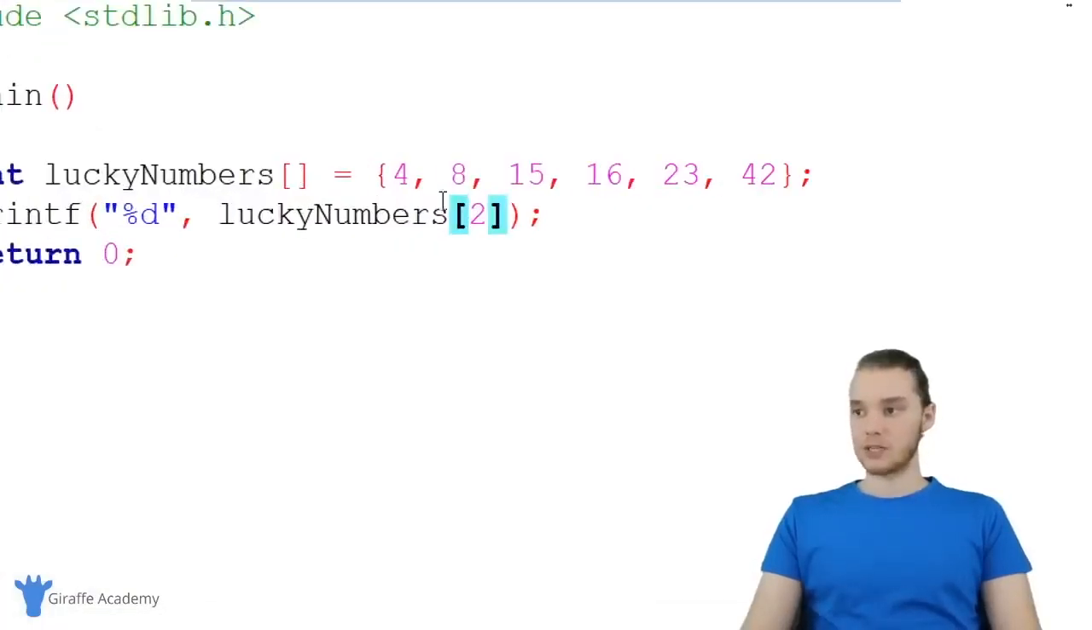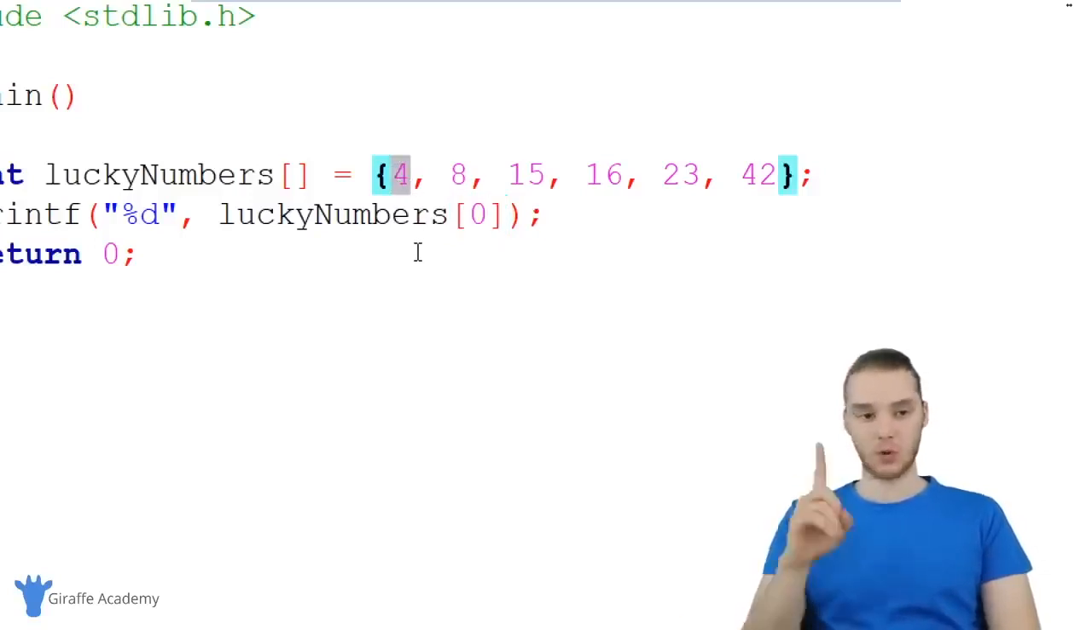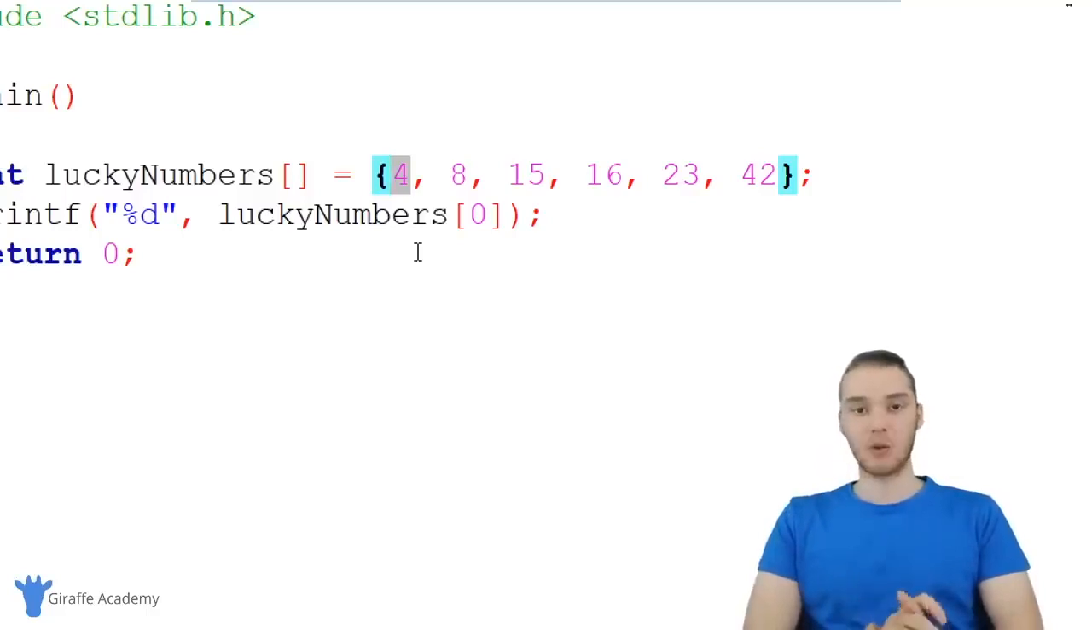So one thing you might have noticed by now is that we start the indexes in arrays at 0. So when I wanted to access this 4, instead of putting a 1 in here, I put a 0 in here, right? You might think that 4 would be at index position 1 because it's the first element in the array. But in C, we start array indexes at 0. So actually the first element, this 4, is going to be at index position 0.